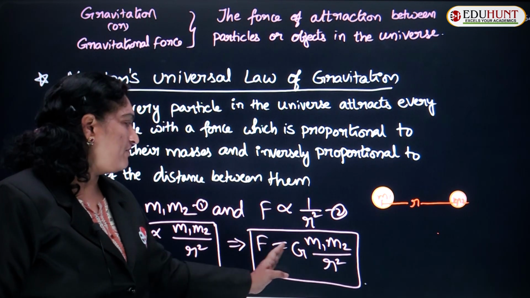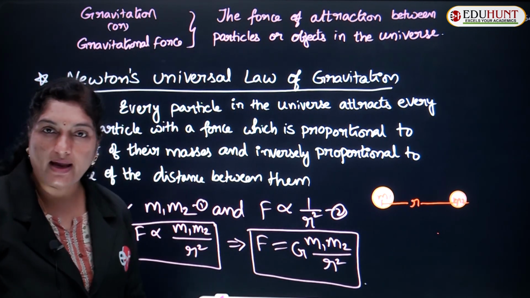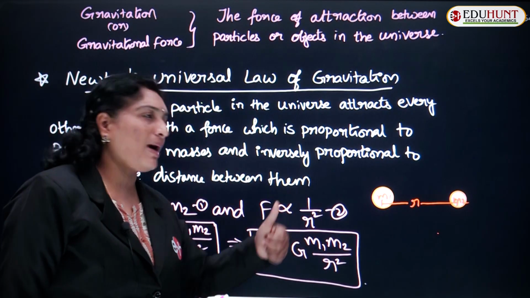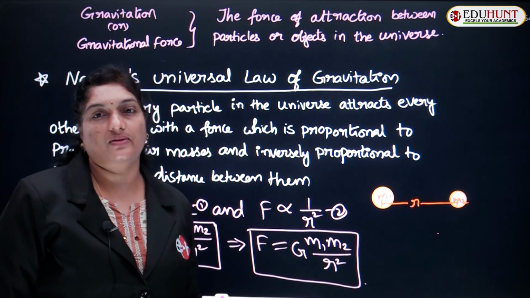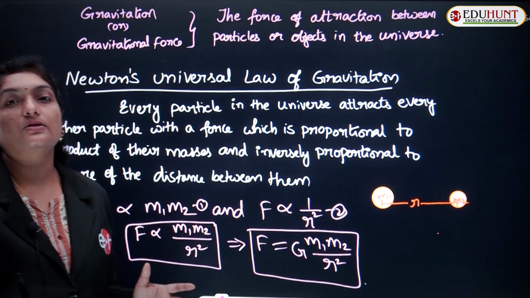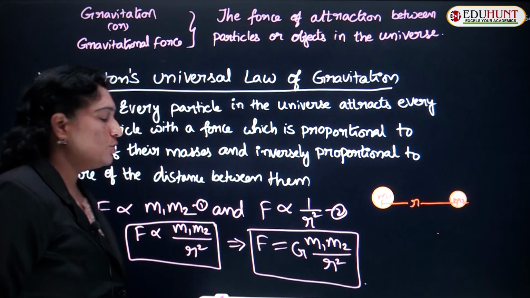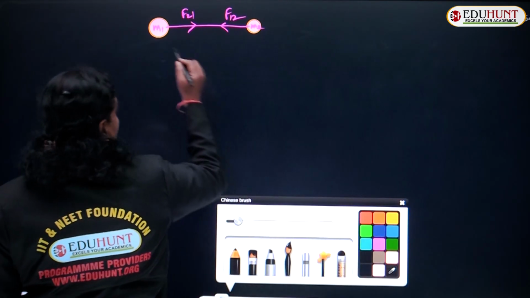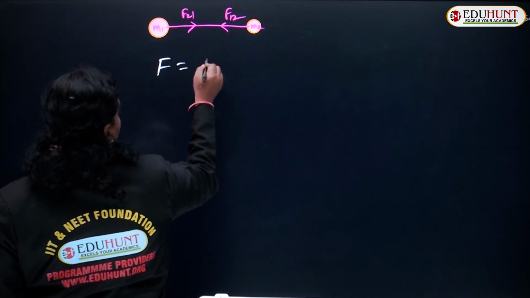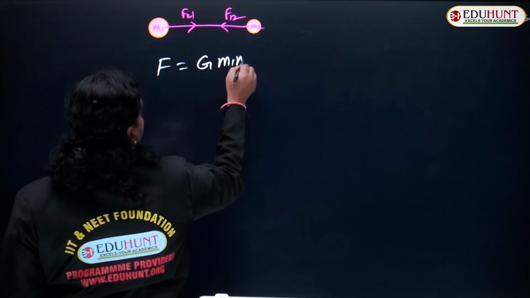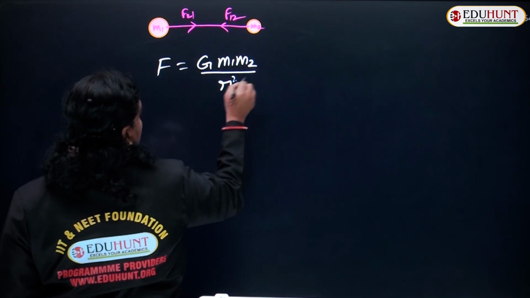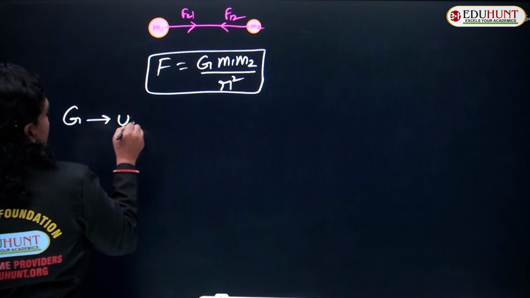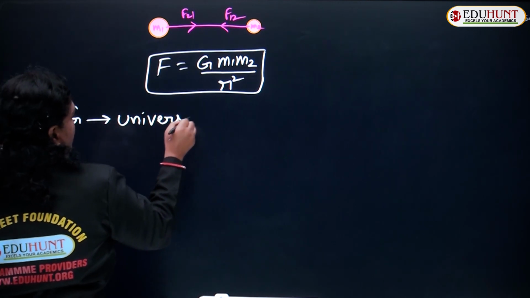So F is equal to G M1 M2 by R square, where G is the universal gravitational constant, M1 is the mass of the first body, M2 is the mass of the second body, and R is the distance between the two bodies. Let me rewrite the formula once again: F is equal to G M1 M2 by R square, where G is called the universal gravitational constant.